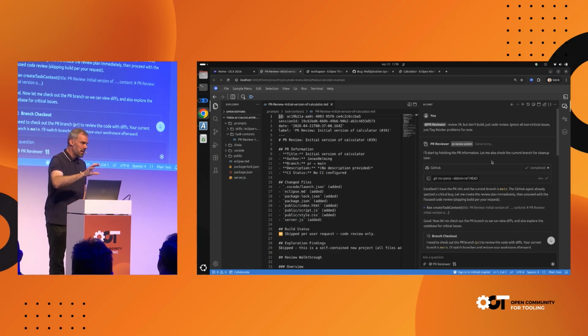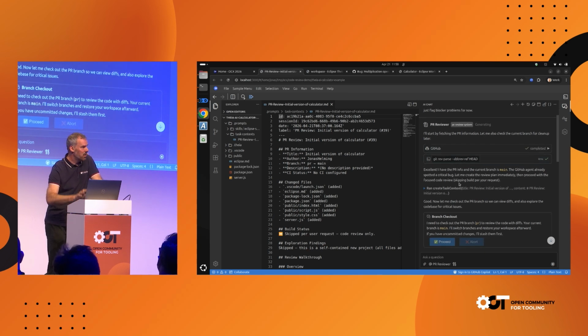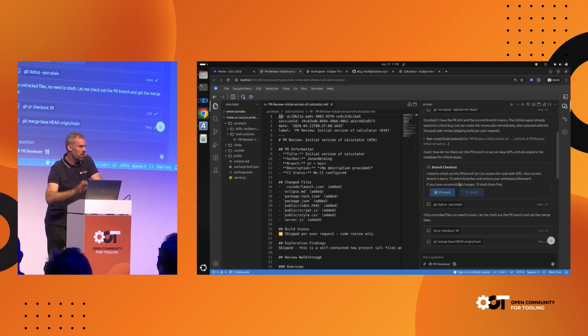And by the way, as you can see, I'm now running the same technology in the browser. That also works. Now what I did is I used a custom agent called PR Reviewer and said review 39, that's the PR review number. I said it should not build and not do too much for this demo, but essentially it's enough if you say review 39. Now what this agent does, it looks at the PR information, it checks out the code, it compares master with the PR and so on.